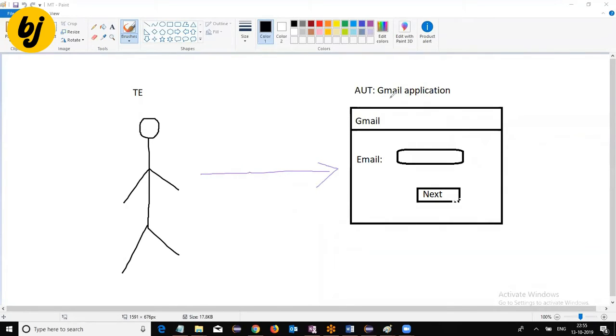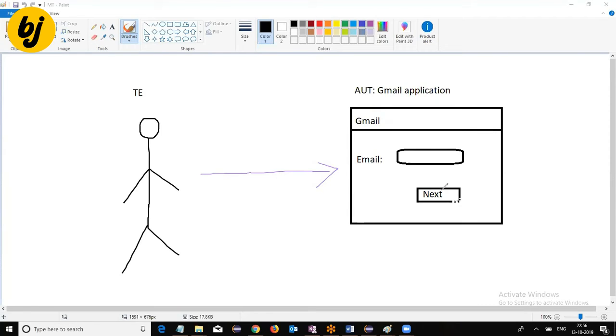So my application here, the Gmail application, which I want to test, is the AUT, application under test. I want to check the login functionality with valid data. So in testing, what he will do is open the browser, navigate to the URL, then enter the valid email and click on next. Observe whether the password field appears or not. Then enter the password and click on next. If you got the inbox, then say that your test is passed.